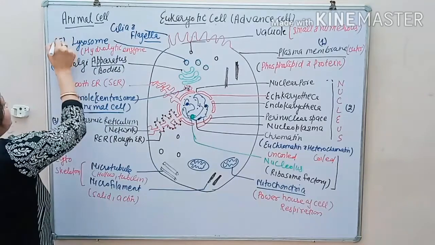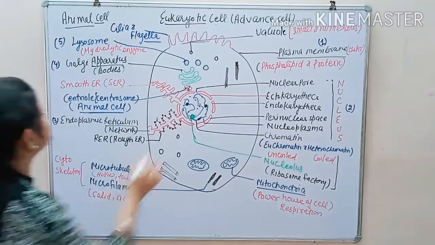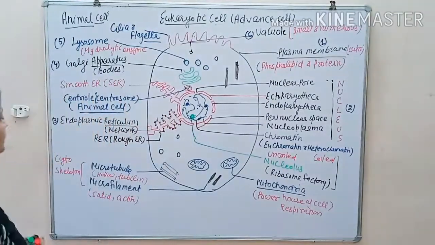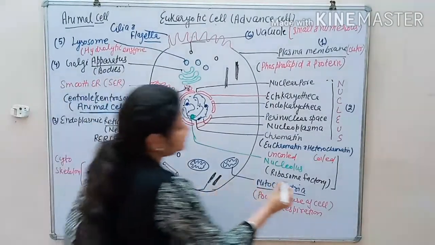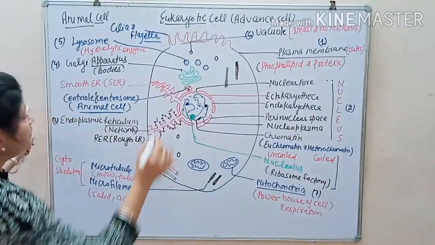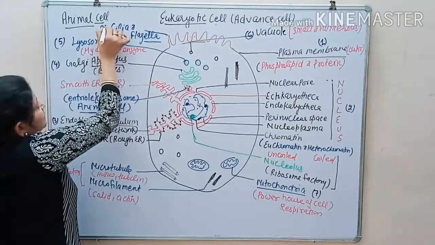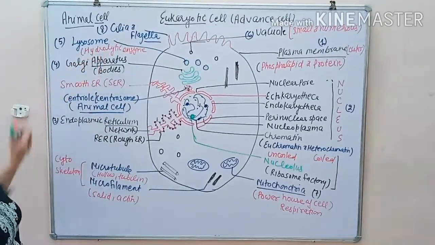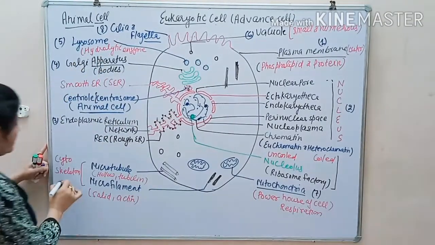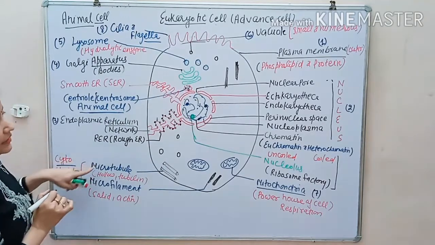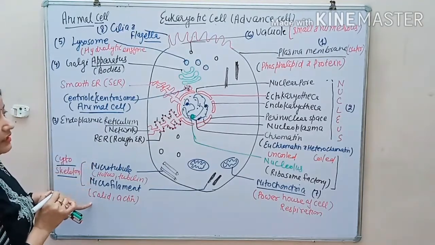Golgi apparatus then forms the lysosome. Sixth is the vacuole. Seventh, it contains mitochondria. When the plasma membrane gives extensions, it results in the formation of cilia and flagella. Other structures include the cytoskeleton, that is microtubule or microfilament.